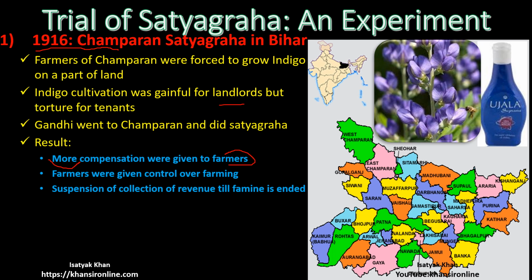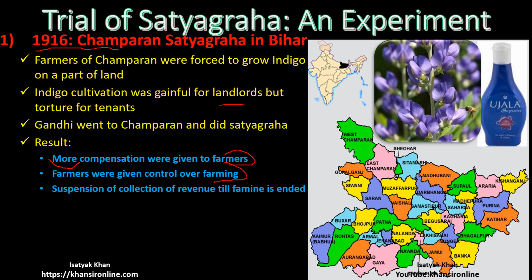Earlier it was forced, they had to cultivate. Now farmers will decide whether they want to cultivate indigo or not, and if they want to cultivate, how much land they would dedicate to cultivation of indigo. The Indian farmers, especially Champaran farmers, started to decide now onwards.